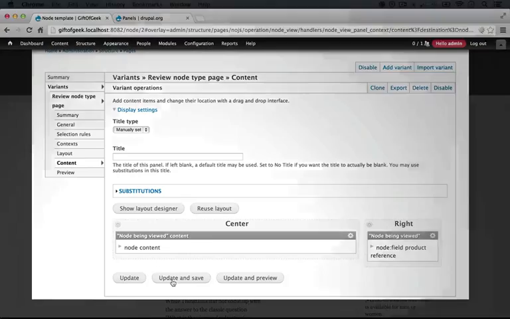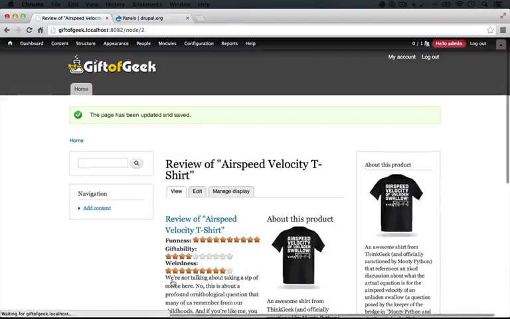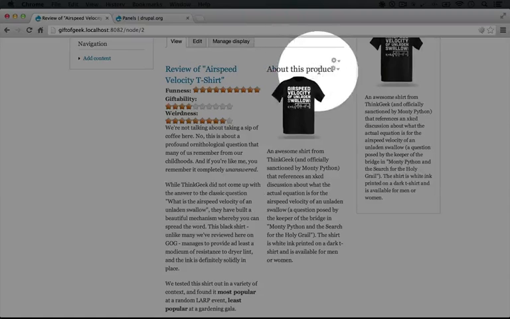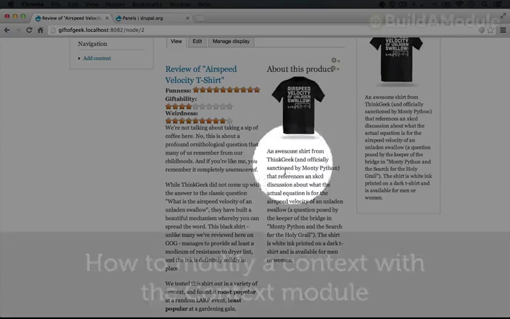All right, now let's save, update, and save. And so now we're seeing our sidebar that includes our custom About This Product field. It includes the image that has the image style applied to it, and the content.